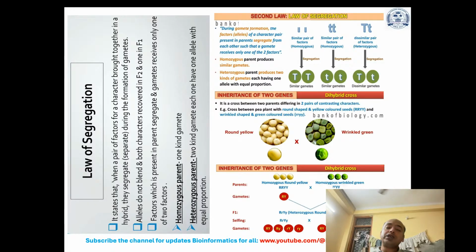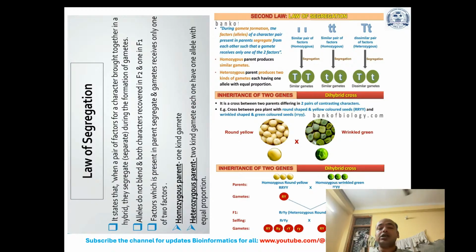Factors which are present in the parent segregate, and gametes receive only one of the two factors. So a homozygous parent produces one kind of gametes and a heterozygous parent two kinds of gametes, each having one allele in equal proportions. You can also see that during gamete formation, the factors or alleles of a character pair present in parents segregate from each other, such that a gamete receives only one of the two factors. Homozygous parents produce similar gametes. Heterozygous parents produce two kinds of gametes, each having one allele in equal proportion.